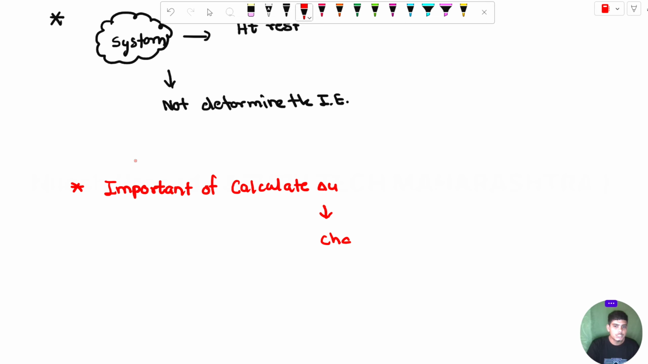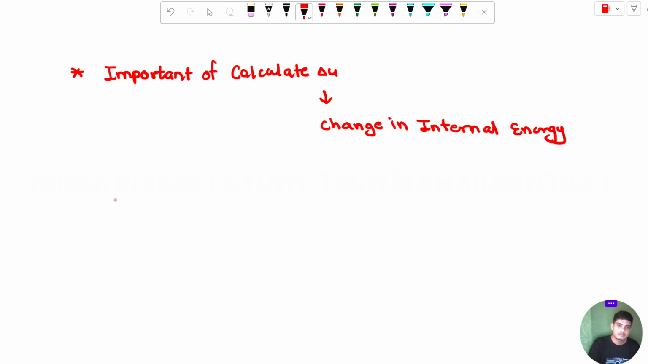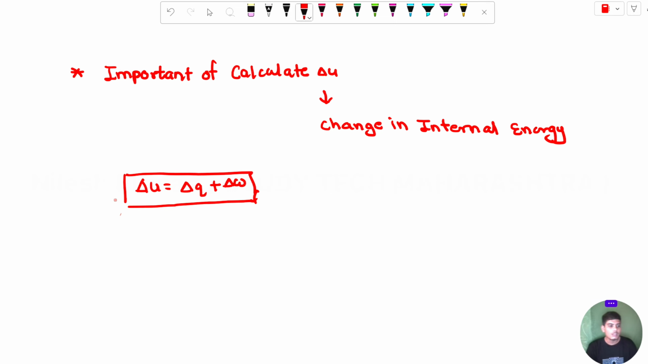Delta U is nothing but the change in internal energy. The formula for the internal energy is delta U is equal to delta Q plus delta W. Now, it is an extensive property that depends on the matter amount.